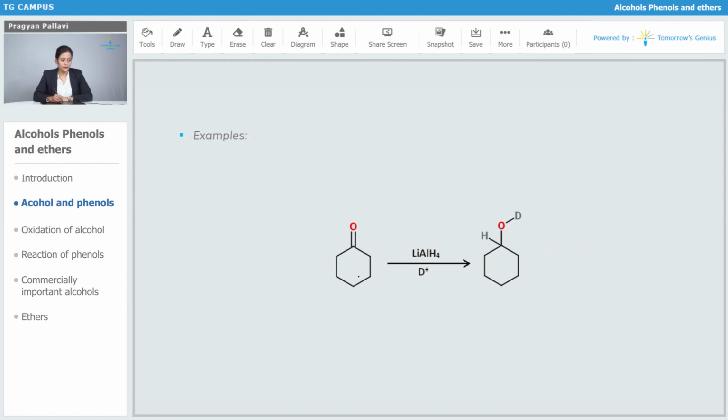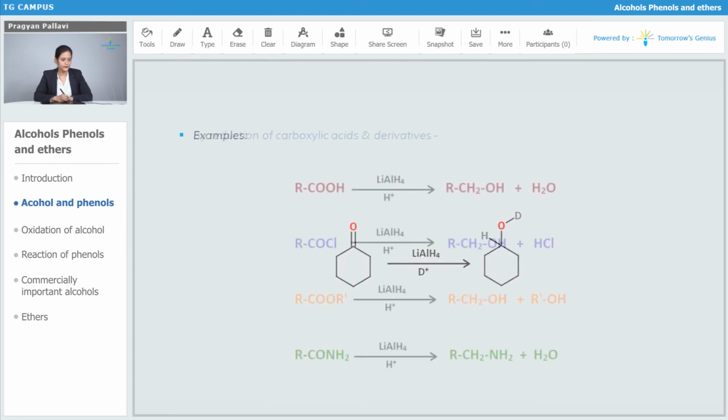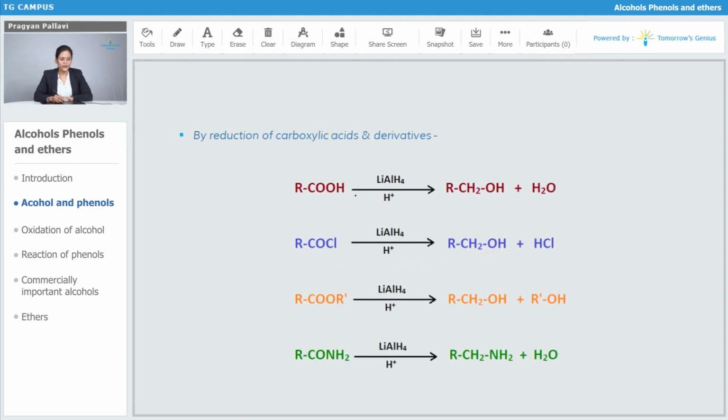Here we have this cyclohexanone and lithium aluminum hydride. If we have used D plus, it's going to form this OD. So these are the different reagents.